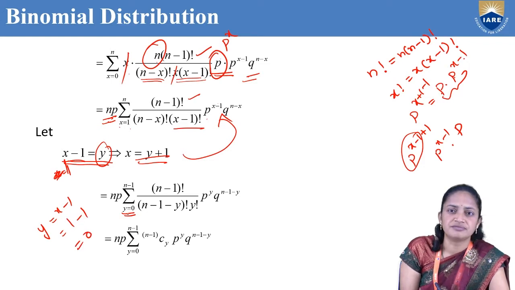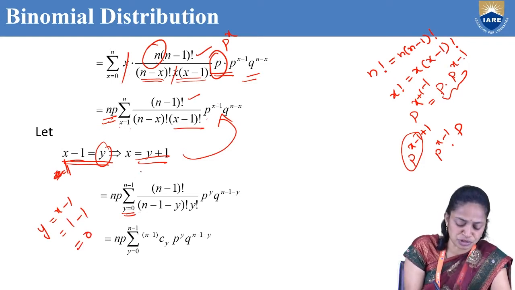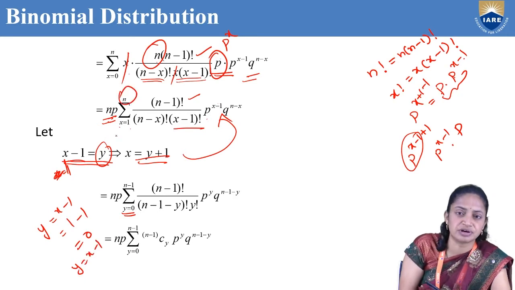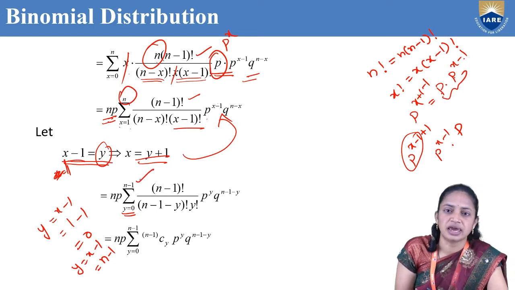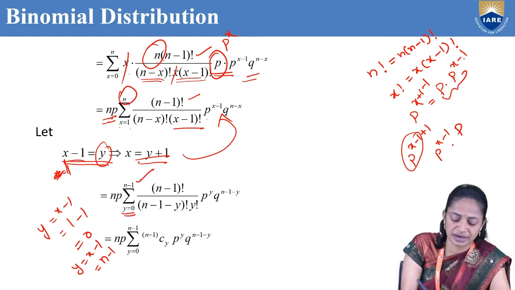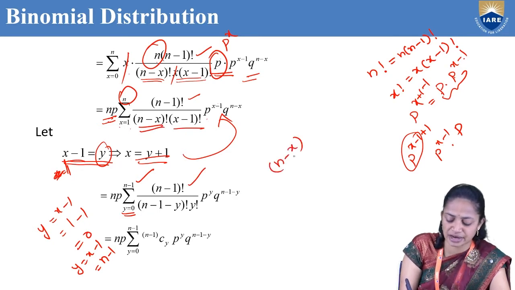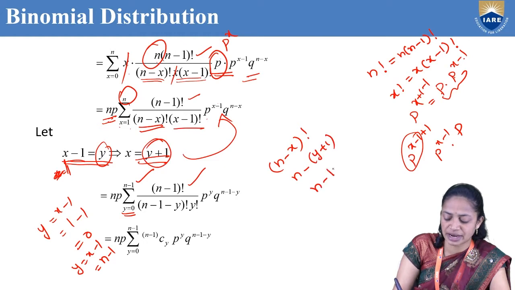So that's why y equal to 0 to... if I substitute y equal to x minus 1, if I substitute x equal to n, then that will be n minus 1. And n minus 1 factorial is as it is, and we are having n minus x factorial. We know that x equal to y plus 1, so that is n minus 1 minus y.